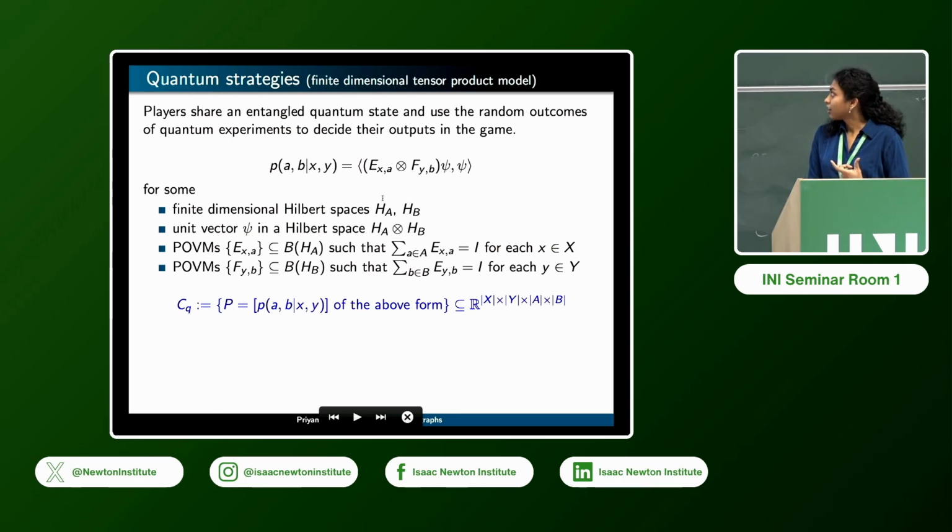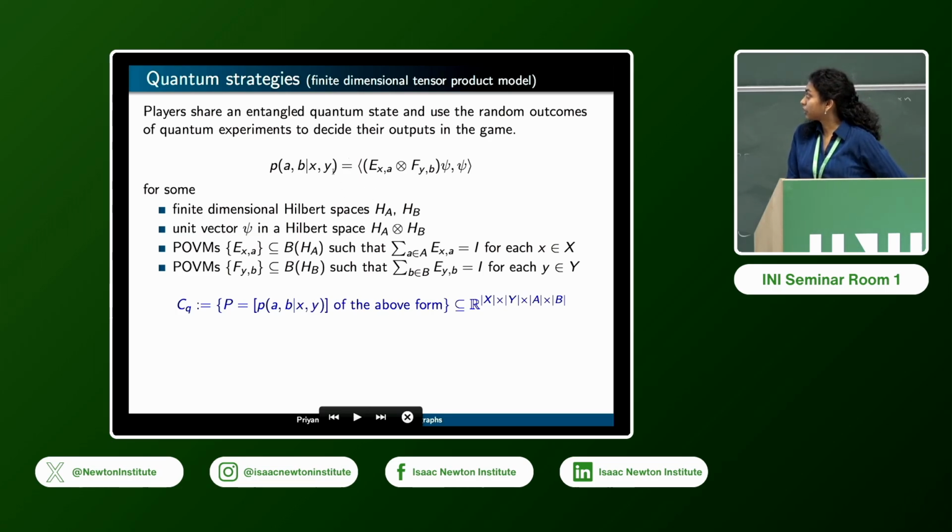So basically there is a resource space. I'm going to restrict myself to the finite dimensional tensor product framework for this talk. There is an underlying resource space given by some H_A tensor H_B, where these are finite dimensional Hilbert spaces. Then there is a unit vector living in this space, which is possibly an entangled state that the players share. Each of the players has a measurement system: corresponding to each input that they receive, they make a measurement, given by positive operator valued measures. That means these are positive operators that add up to the identity.